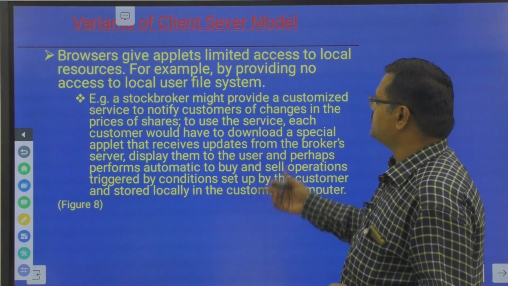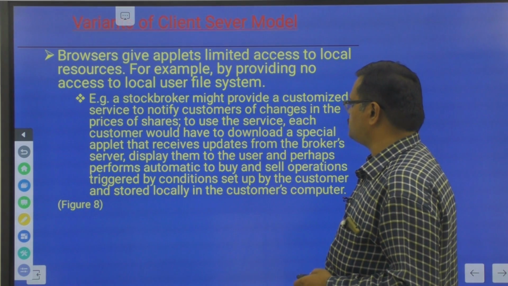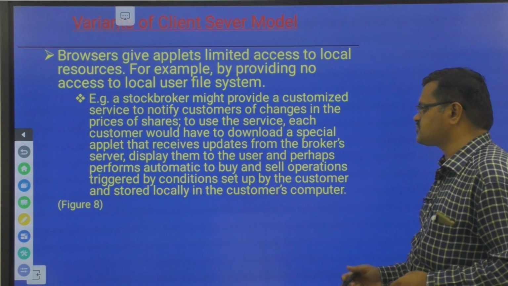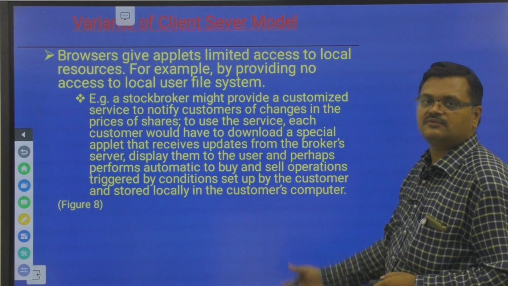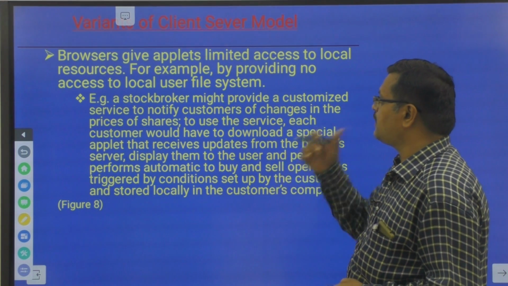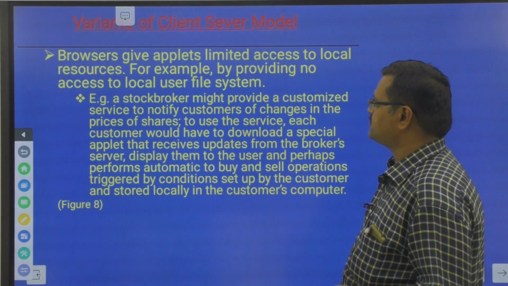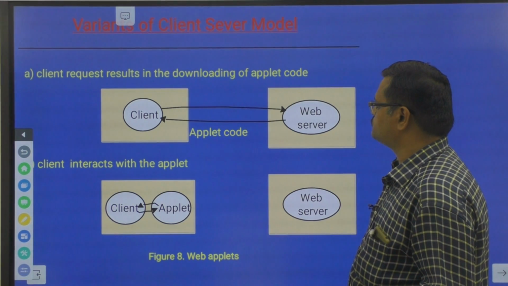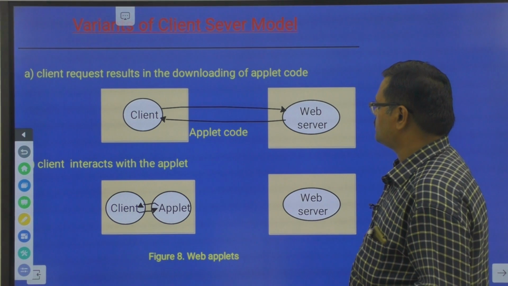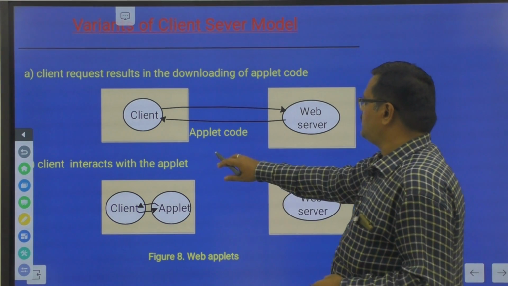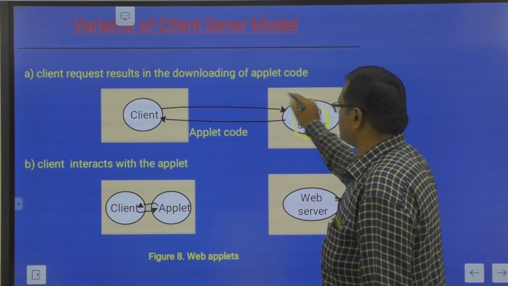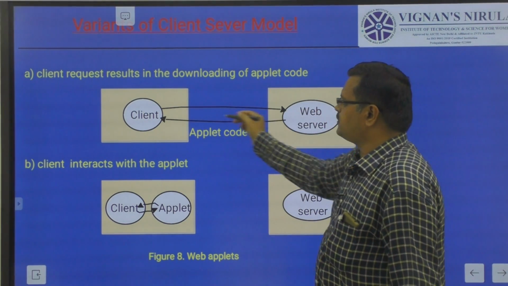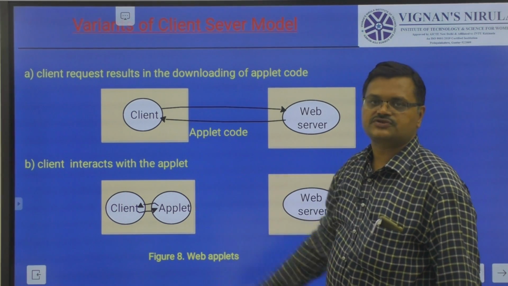This can be done by supplying the information to the browsers and displaying it, automatically triggering on conditions, and the customer can locally store the copy available in the system. Here we have a client and a web server. The client requests the web server, downloads the applet code, and it runs in the browser.